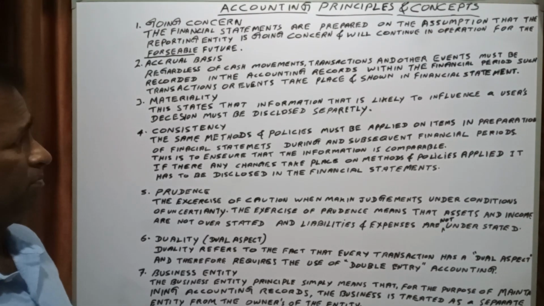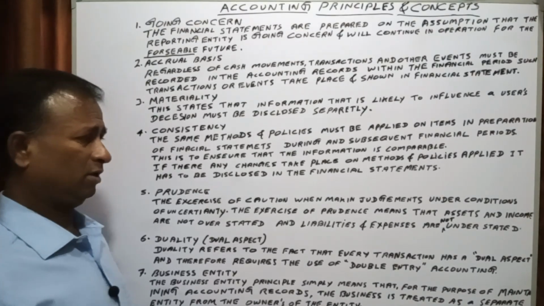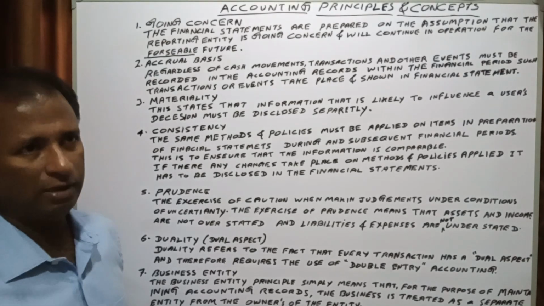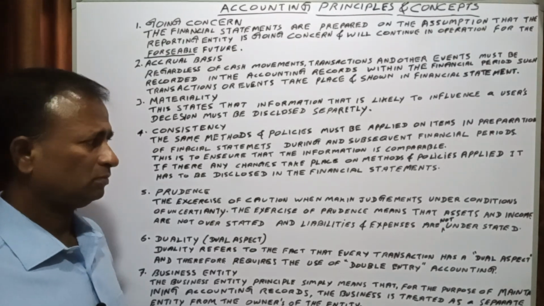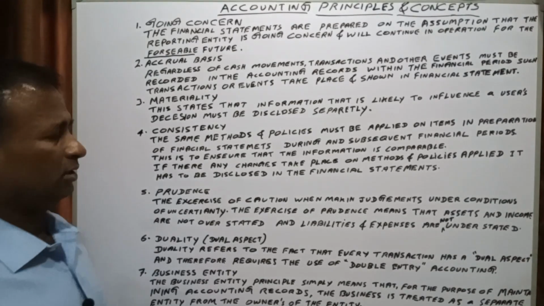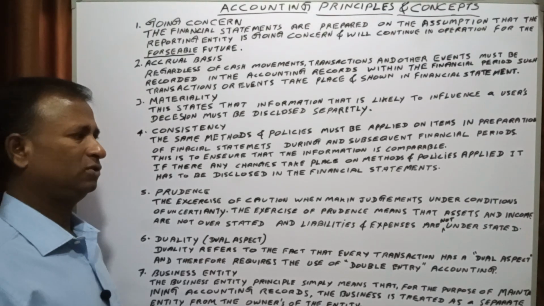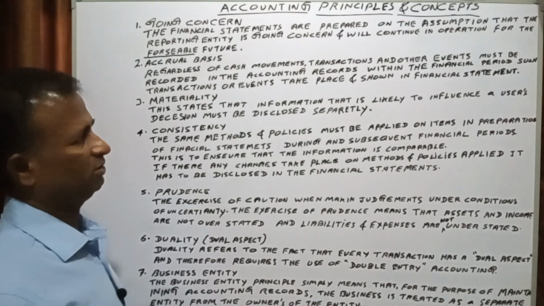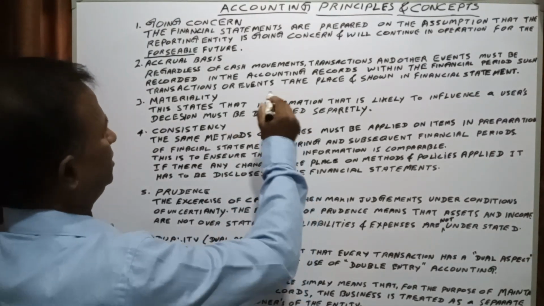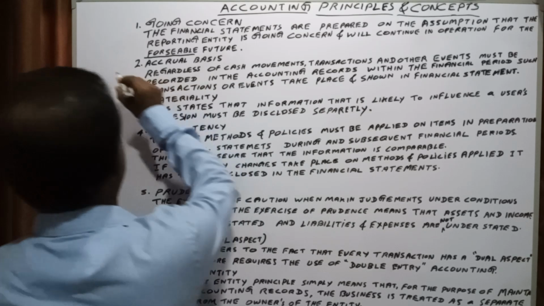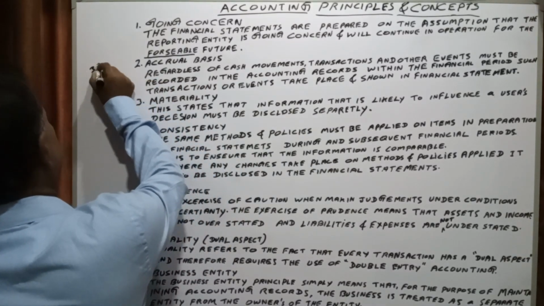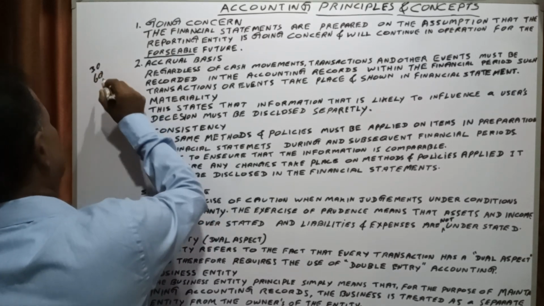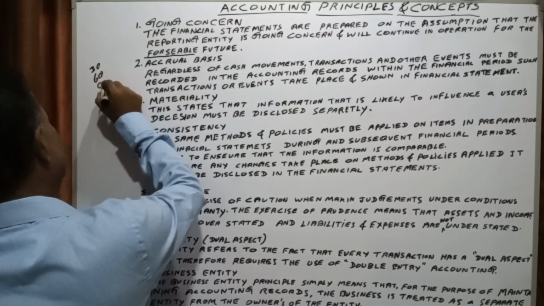Normally, people do the business on the basis of cash and credit. Normally, businesses give a credit period of 30 days. They might give 30 days credit, or some people give 60 days credit. Some businesses give 90 days credit.